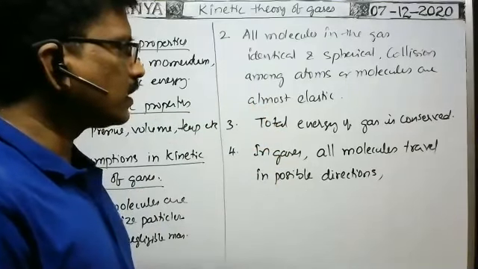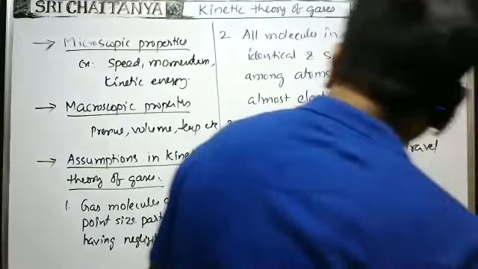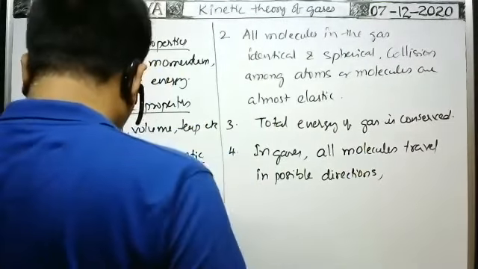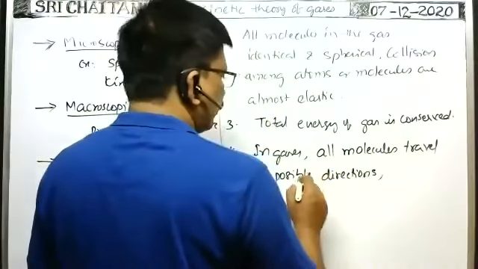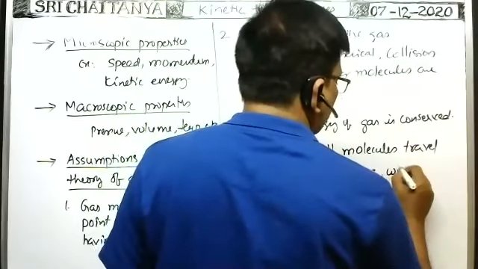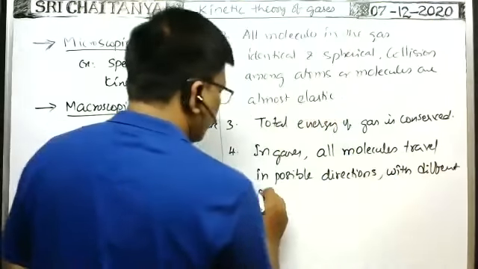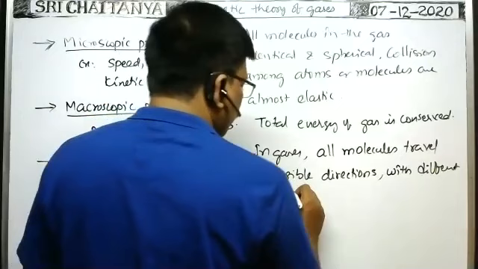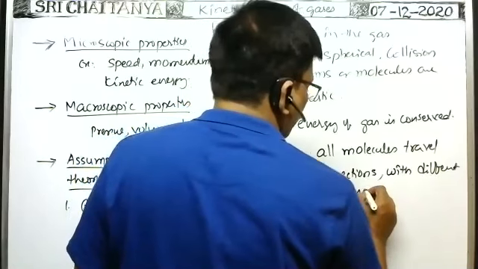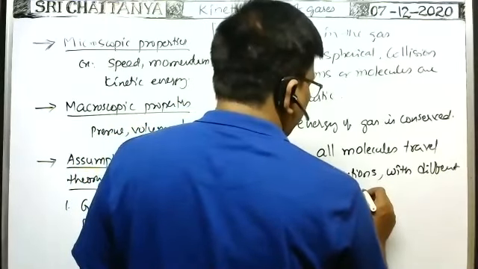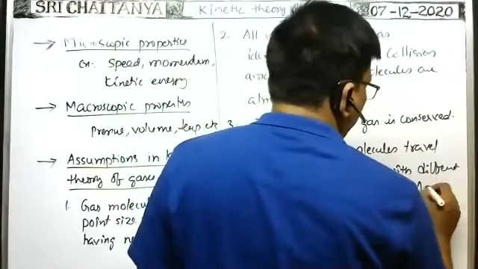According to Maxwell's speed distribution, in gases, all molecules travel in possible directions with different speeds in accordance with Maxwell's distribution. I think you are having this in chemistry also.